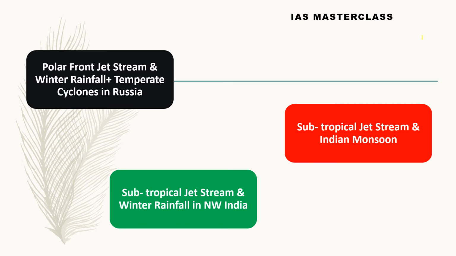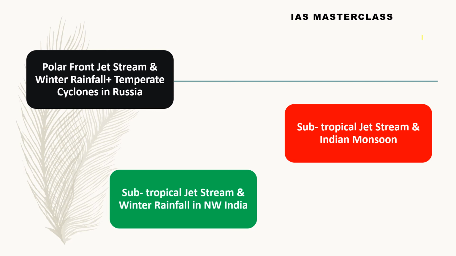The polar front jet stream, how does it cause rainfall? Now, air enters a jet from its southern side, because the polar front jet stream moves from west to east. It is from the southern side that the air enters the jet. There is an area of convergence which is created very near to the jet, through which air enters the jet. Now, this area of convergence actually causes convergence of air from all quarters, even from the surface. So surface air also gets lifted up into this area of convergence before it is entering into the jet.